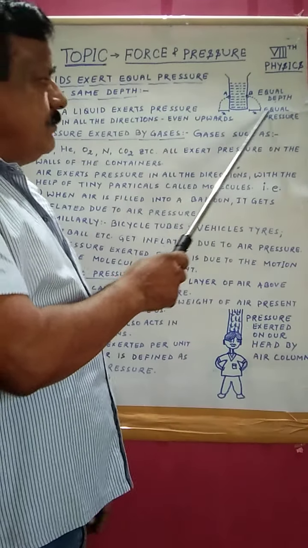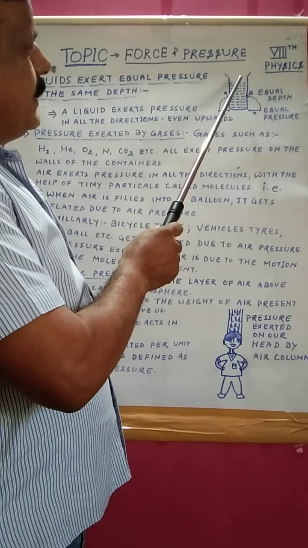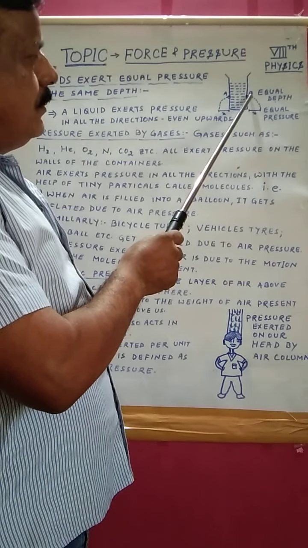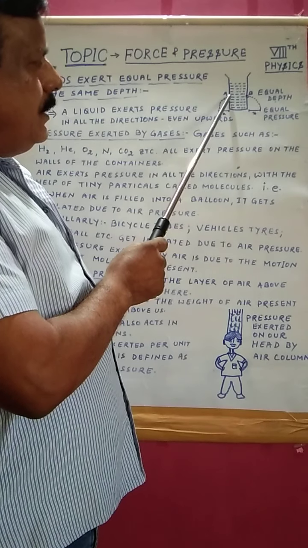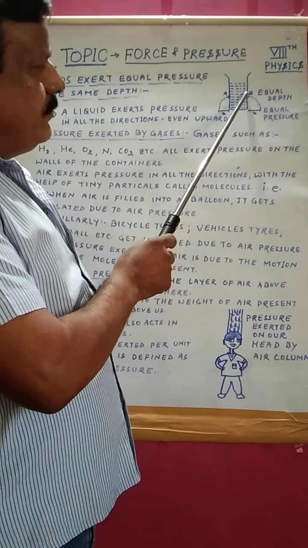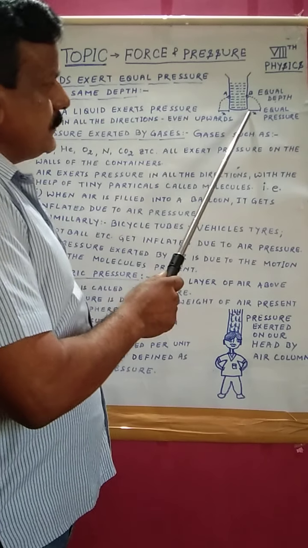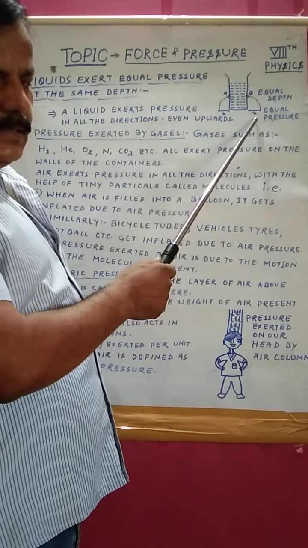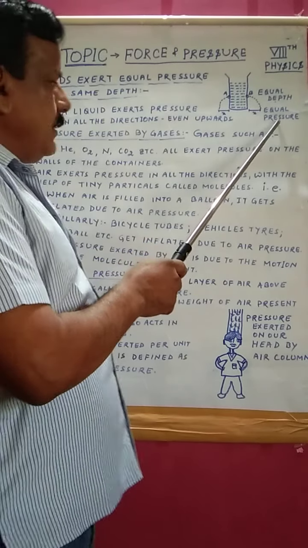But today with the help of this figure you can understand. Here I have taken one container filled with water, and two holes marked at equal depth, and you will find the water sprinkle is coming out. The distance from the container is the same, x and x. It means equal depth, equal pressure.